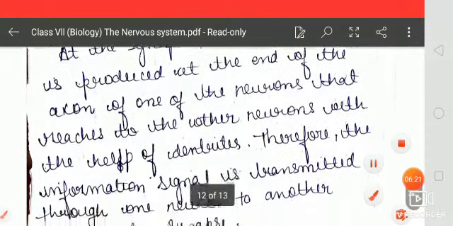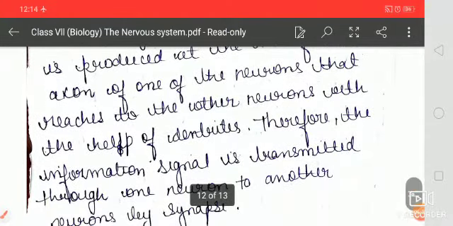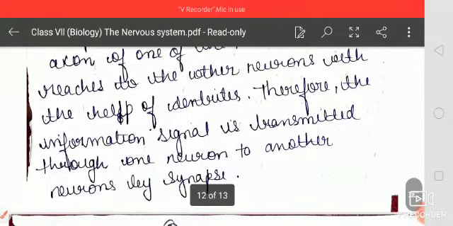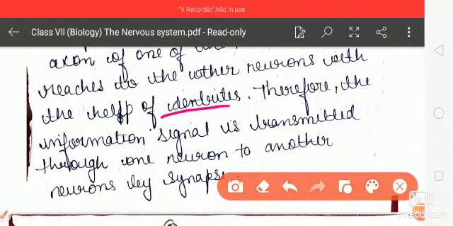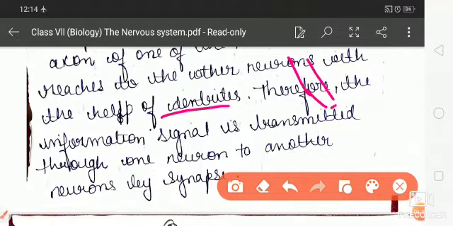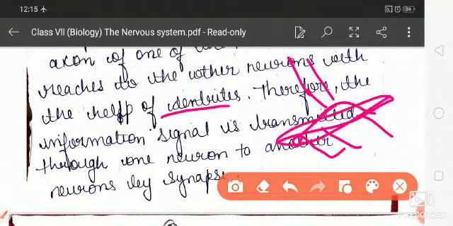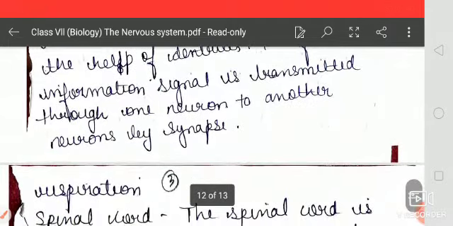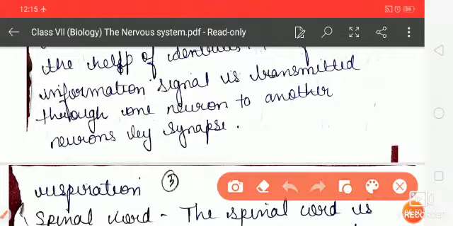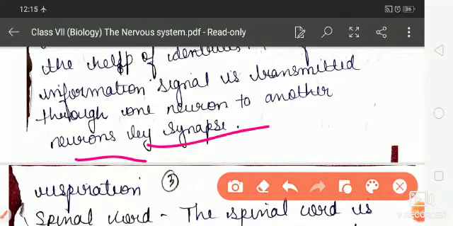The axon of one neuron reaches the other neurons with the help of dendrites. So like this, the axon will join with other dendrites, which are of other neurons, and therefore the information signal is transmitted from one neuron to another by the synapse.